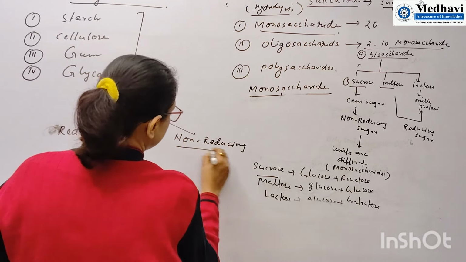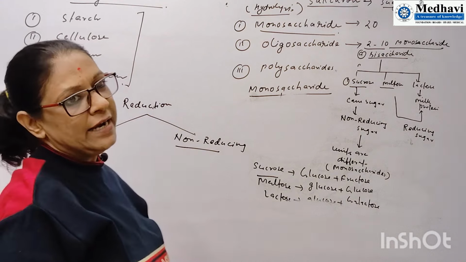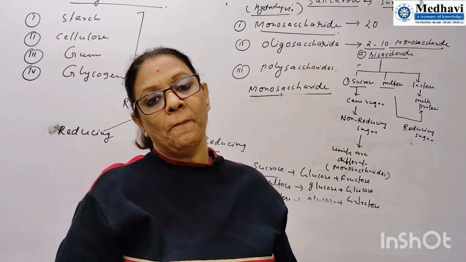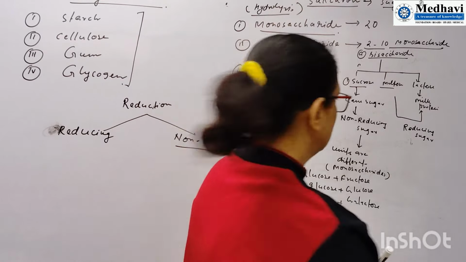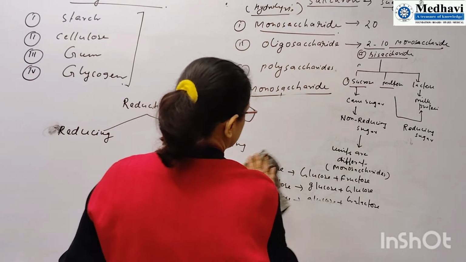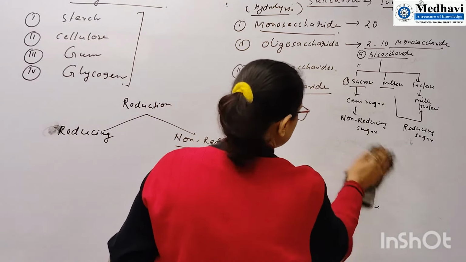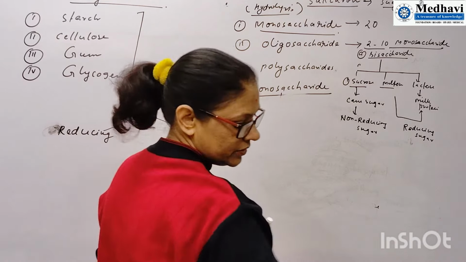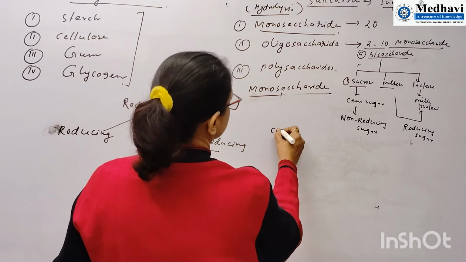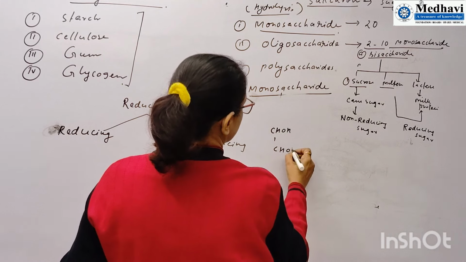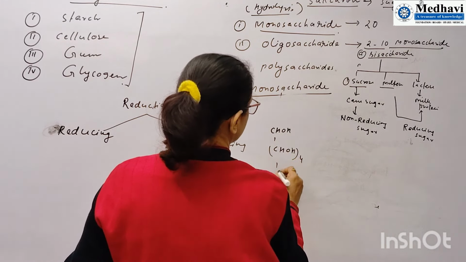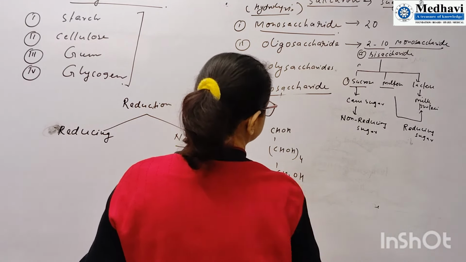So I have already explained that carbohydrates are optically active polyhydroxy aldehydes or ketones. If you see the structure of glucose, this is the structure of glucose.